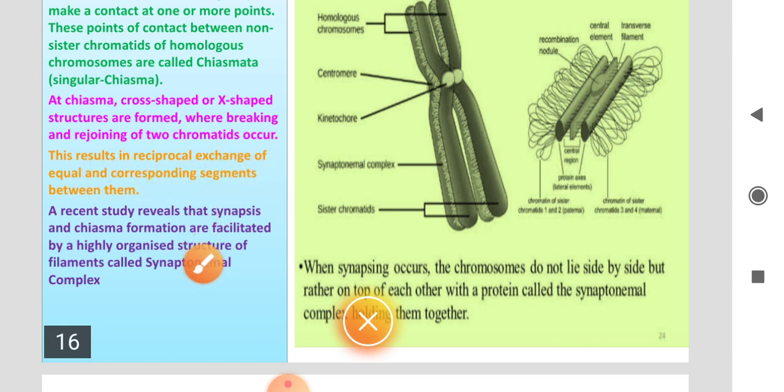Recent studies reveal that synapsis and chiasma formation are facilitated by a highly organized filamentous structure called the synaptonemal complex. See this diagram. This is the synaptonemal complex between these two chromatids. This synaptonemal complex facilitates the formation of synapsis and chiasmata during the pachytene stage.